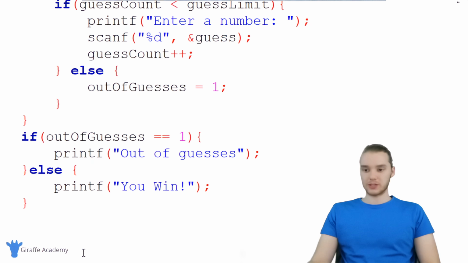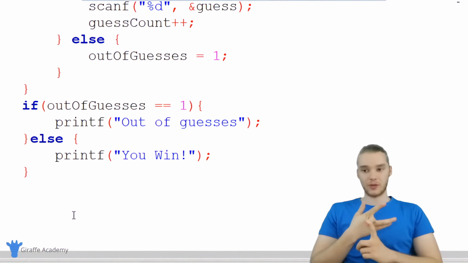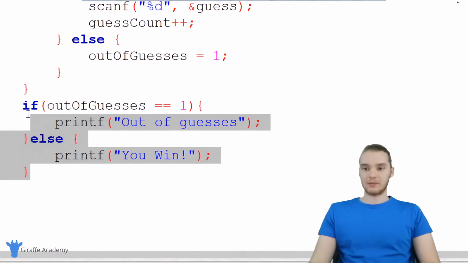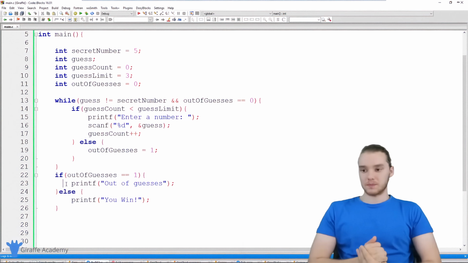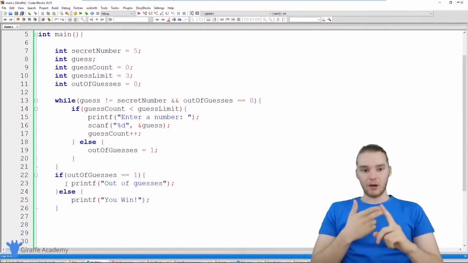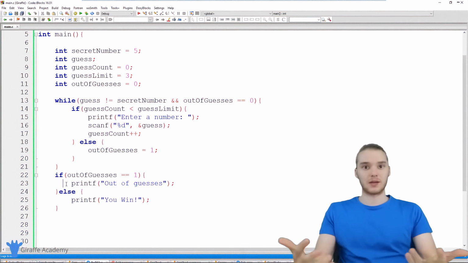Down here, there's 2 situations. The first situation is that they ran out of guesses. The second situation is that they won the game, and we're using this if statement to check both of those. So that's basically how this works. And this shows you how we can use things like while loops and if statements and also variables together in one single program.